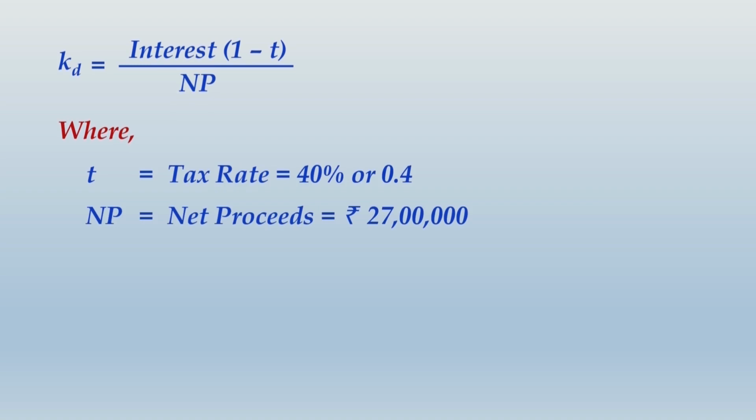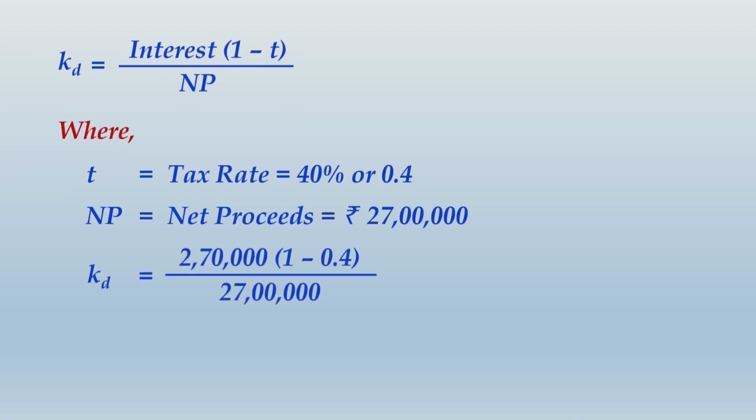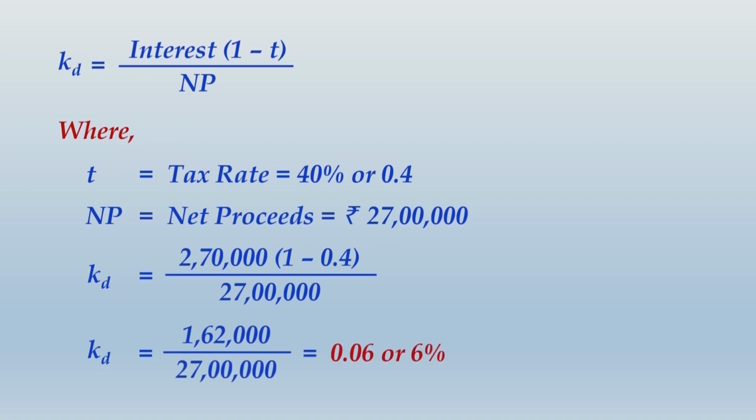So when you apply the calculation of KD, that is cost of debt, interest will be 2,70,000. 1 minus tax rate will be 1 minus 0.4, that will be 0.6, and the denominator will be 27 lakhs. So now you can easily compute the cost of debt, which will be 1,62,000 divided by 27 lakhs, that will be 0.06 or 6%, and that will be the end of the solution.